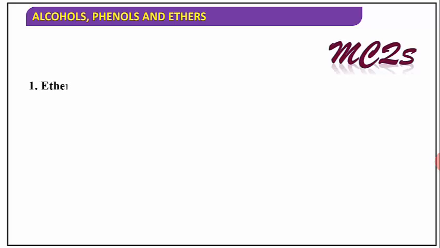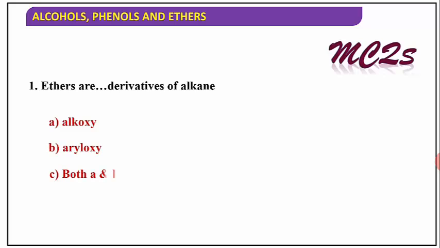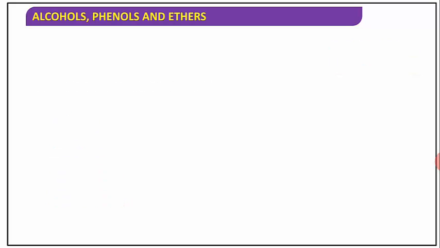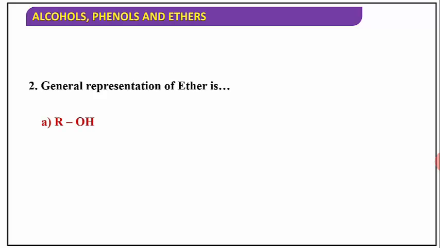Here is an MCQ based on that. Ethers are dash derivatives of alkane: alkoxy, aryloxy, both A and B, or alkyl or aryl. Ether is an alkoxy and aryloxy derivative, therefore the answer is C, both A and B. The general representation of ether is ROH, ROR, RC=OOH or RC=OOR, which means ester.